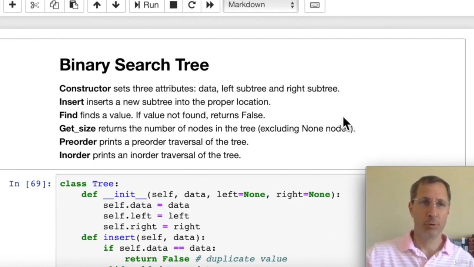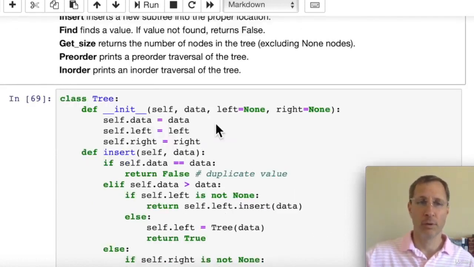So we have this Jupyter notebook running here. We're going to implement a binary search tree. We have a few functions: a constructor, an insert, find, and get size method. And then we have two different ways to traverse the tree, pre-order and in-order traversal. And I'll walk you through how all of that code works.